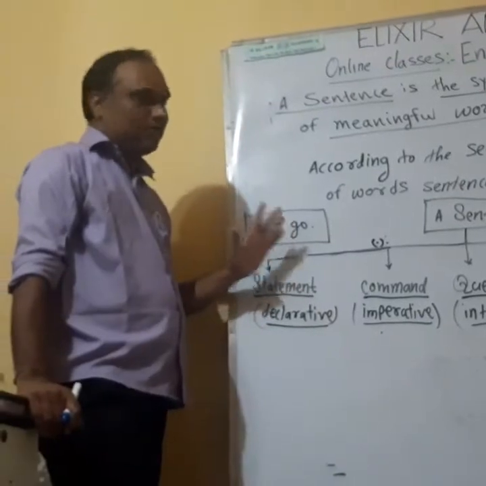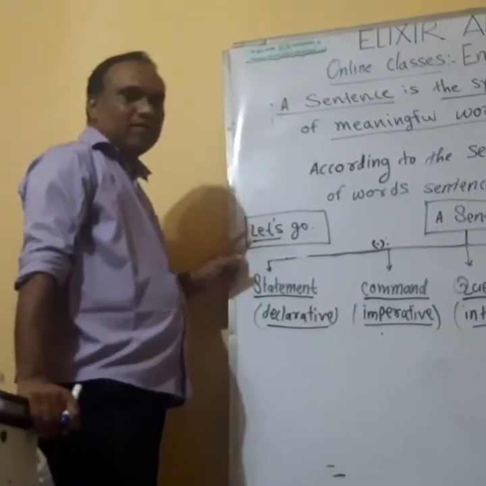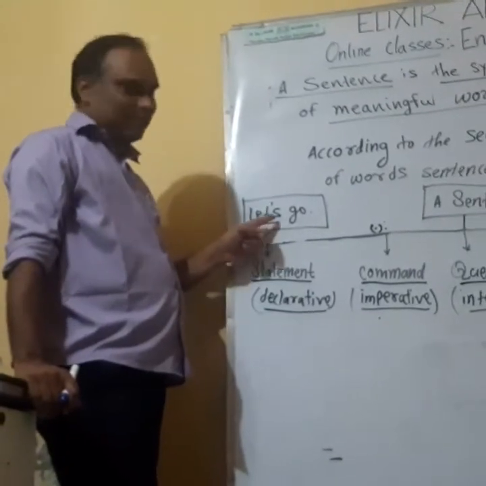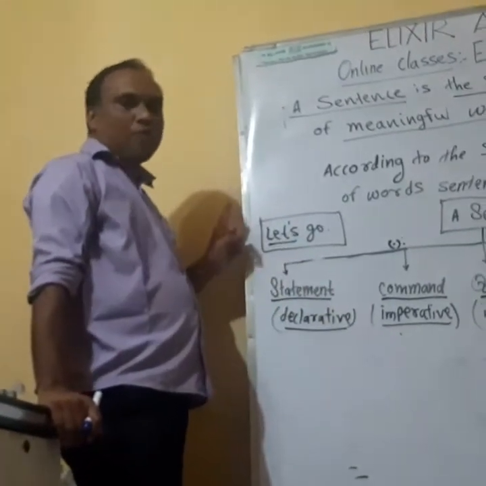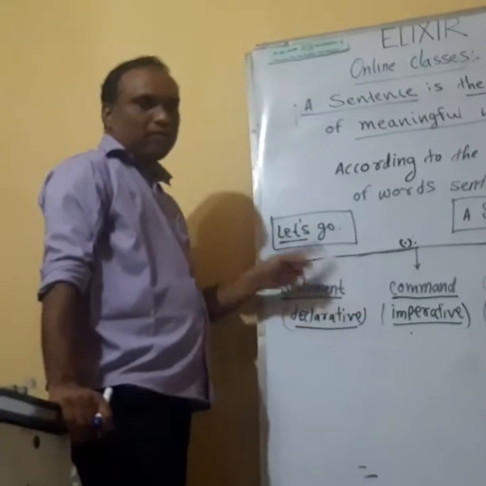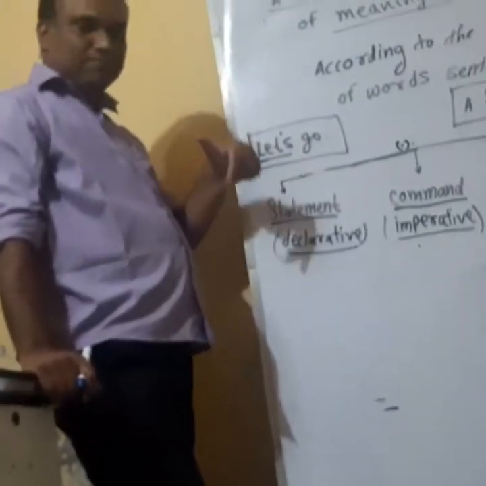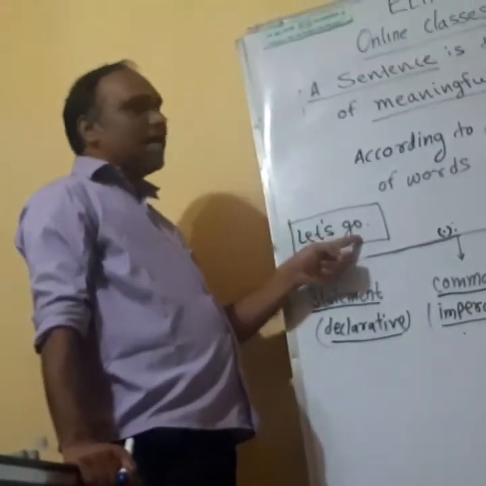Mind it, when the sentence starts with let's, such a command is called a common command or group command, in which the commander includes himself to do the action.